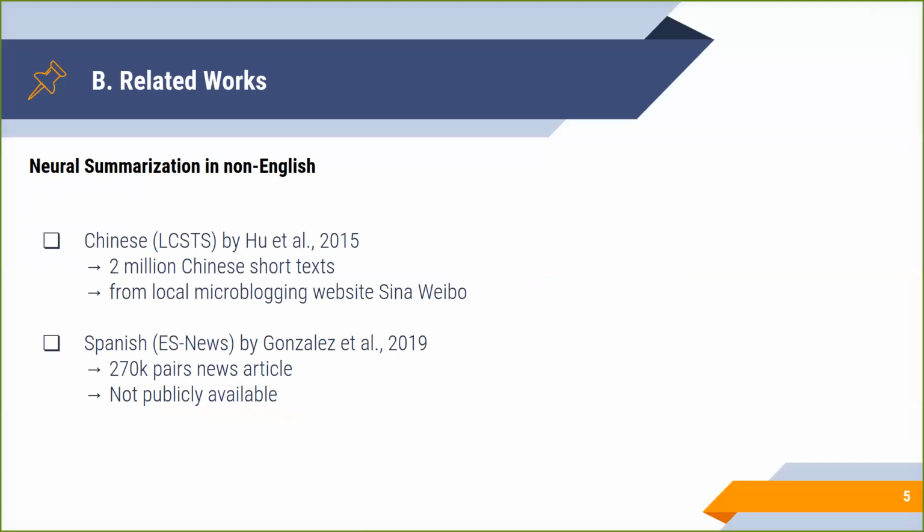Research on neural summarization has been centralized in English. At the time this work was conducted, there were only two large-scale non-English corpora. The first one is LCSTS, a Chinese corpus constructed from the local microblogging site Sina Weibo, and the other is ES News, a Spanish corpus that is not publicly available.